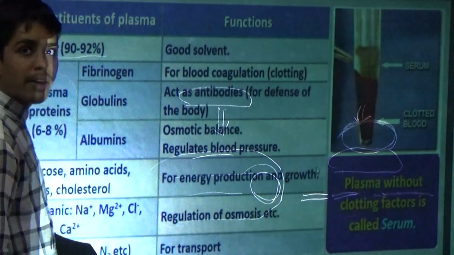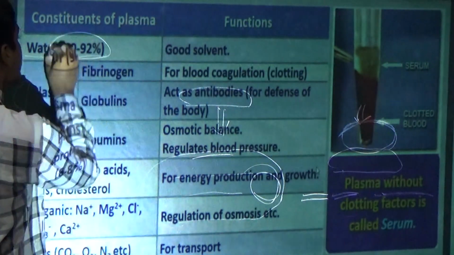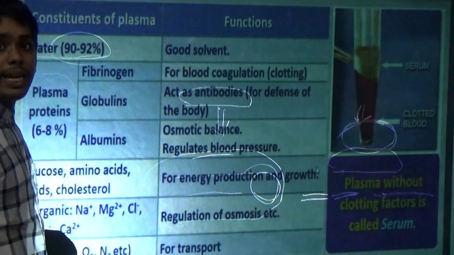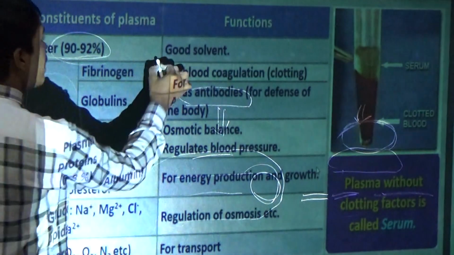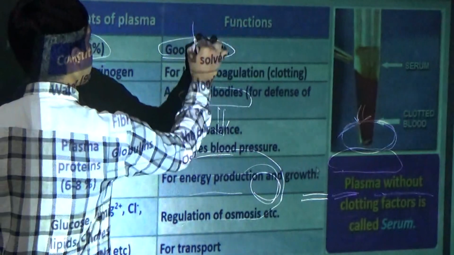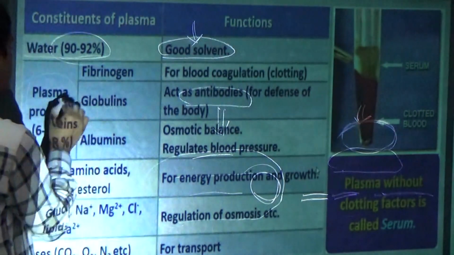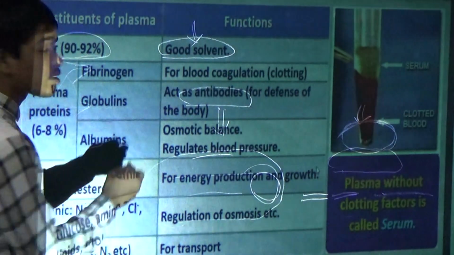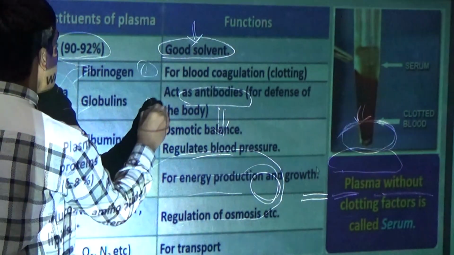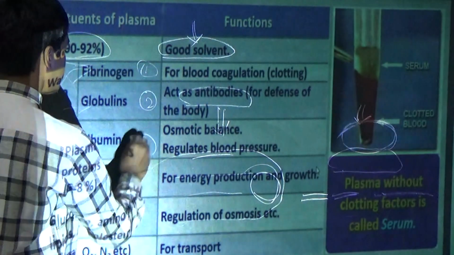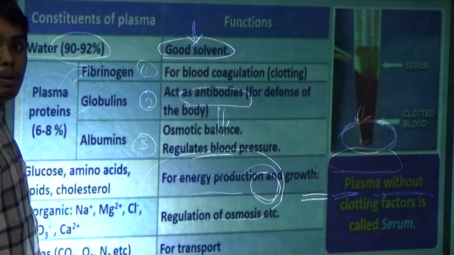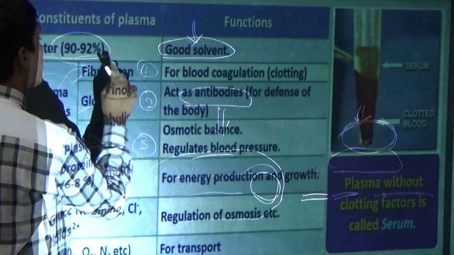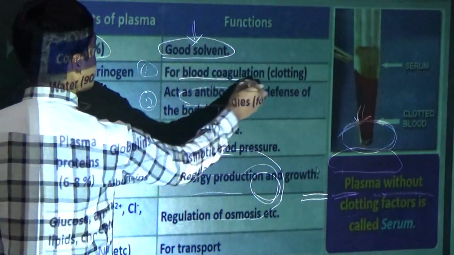First, water has what percentage? 90 to 92% of water, and it functions as a good solvent. Now plasma proteins: fibrinogens, globulins and albumins. Now fibrinogen is for blood coagulation.